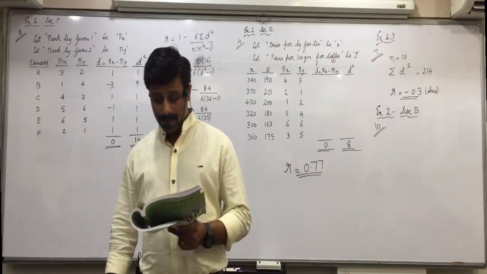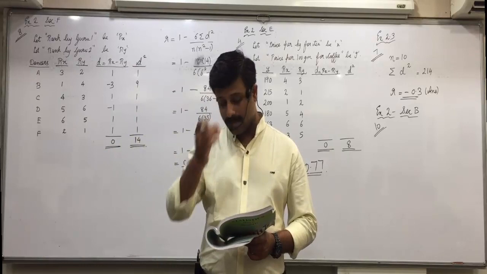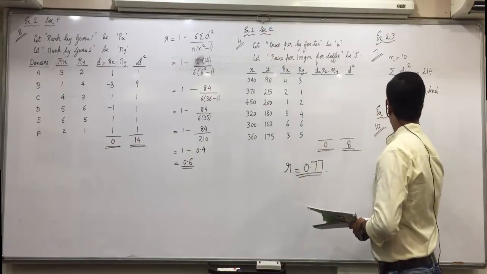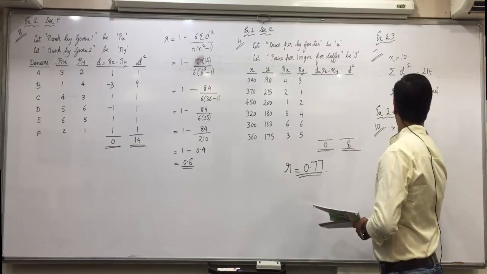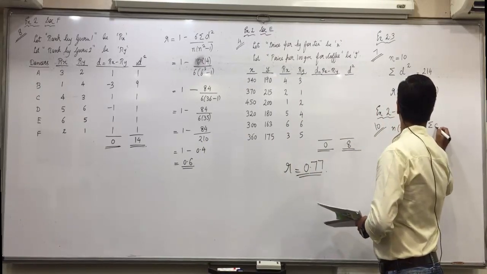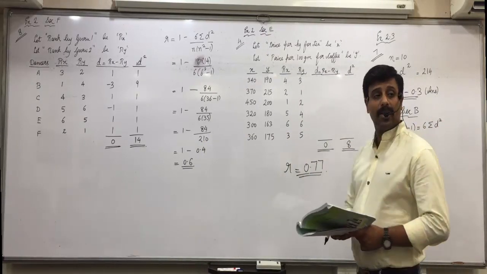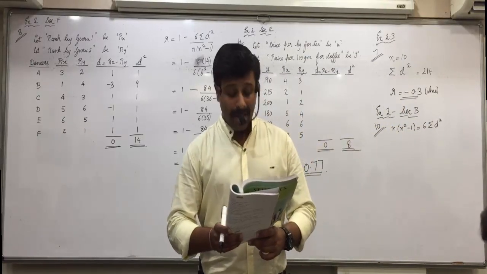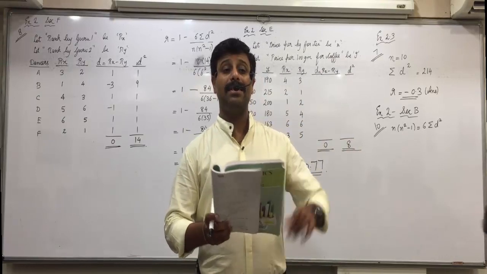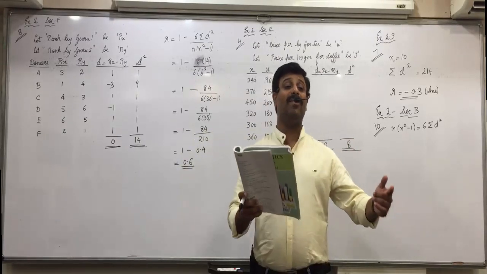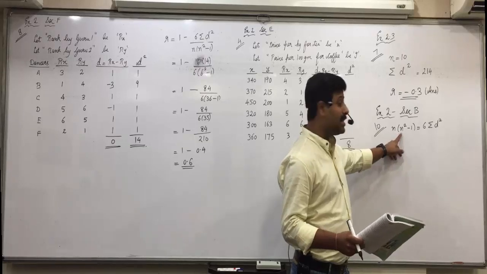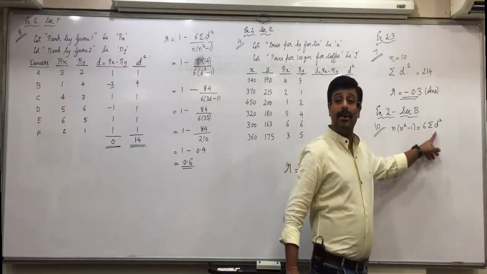Shushti? n into n square minus 1 is equal to 6 sigma d square. Yes. Read that once again. If the value of n into n square minus 1 is 6 times the value of sigma d square, that means n into n square minus 1 is 6 into sigma d square.